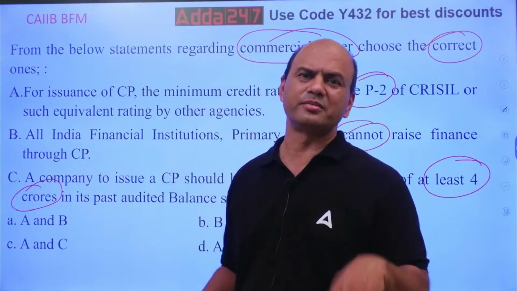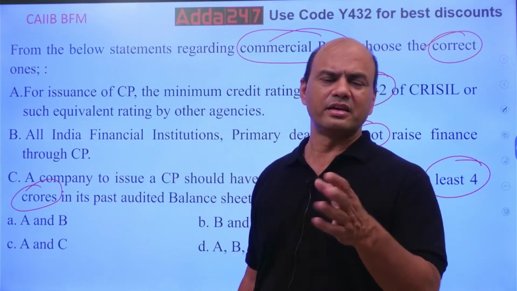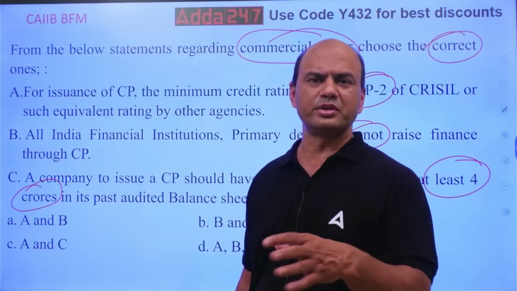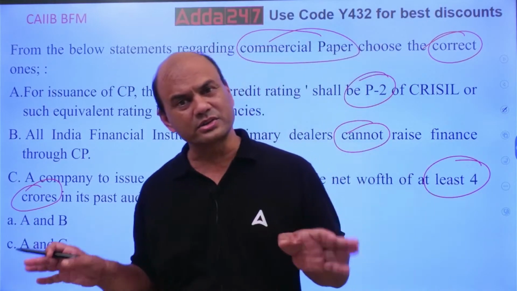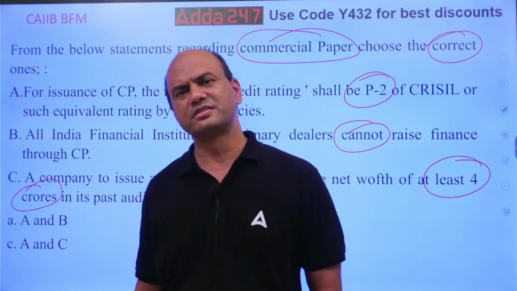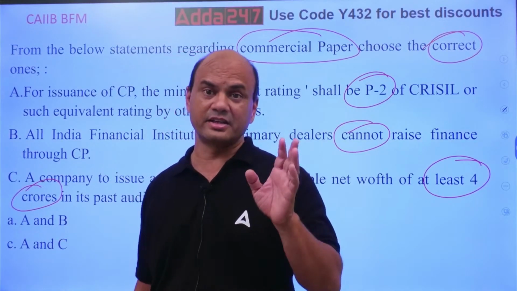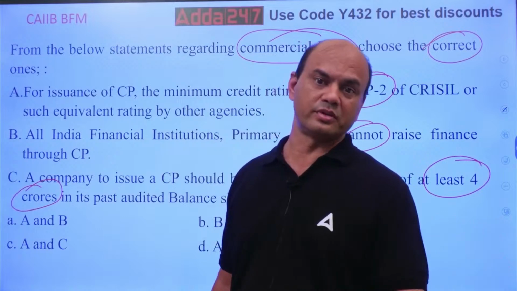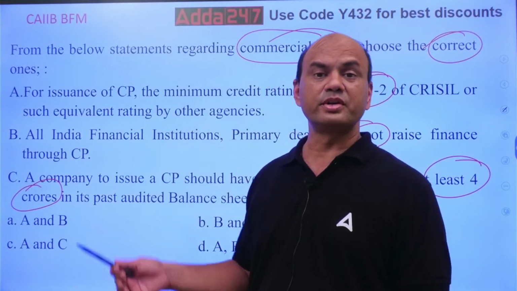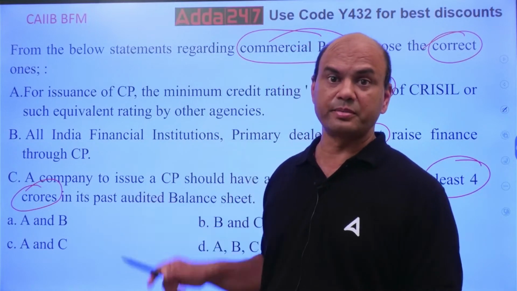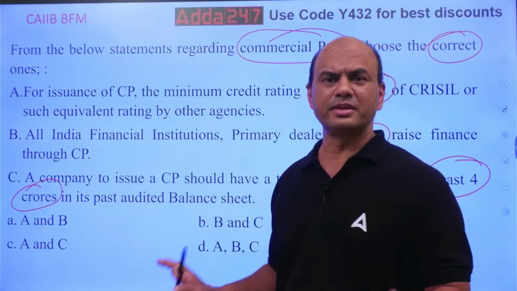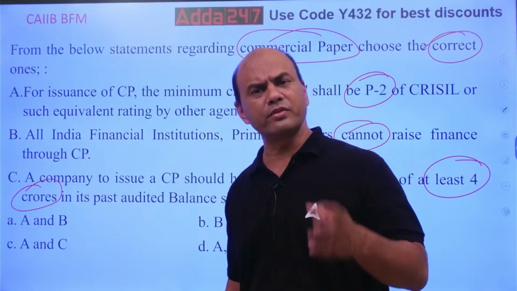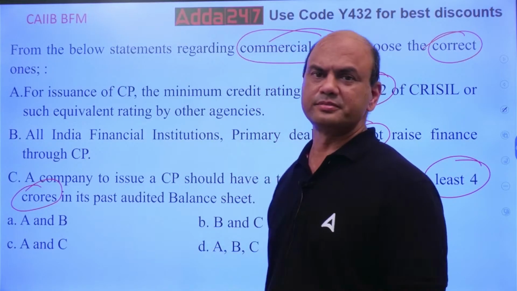I can just call them and say, I am issuing the CP, you subscribe to it, I am giving you so and so interest rate. Is there any cost involved? Very little cost, whereas in shares there is a huge cost involved. If you want to issue CDs, certificates of deposit, there also a huge cost is involved. CP is simpler and cheaper, so many big companies go for CP.